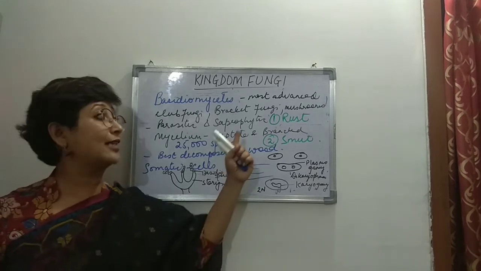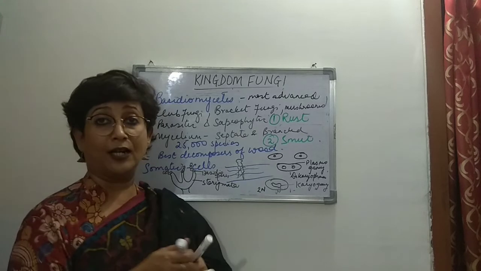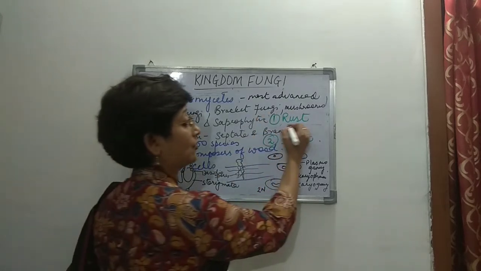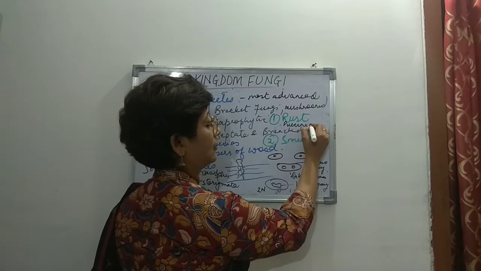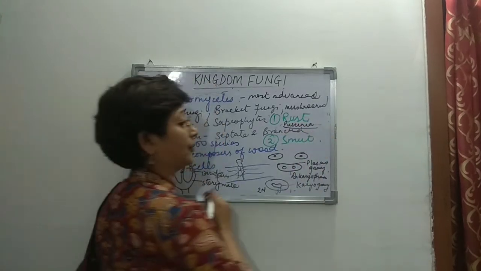Puccinia is one example of the fungus that causes rust.